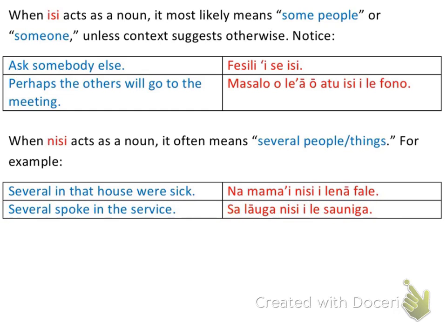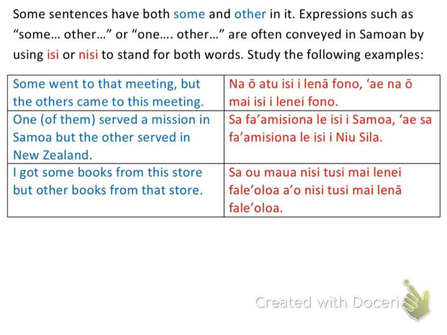So hopefully this is making sense to you. If it's not, then I encourage you again once more to pause, rewind where needed, okay? So moving on, some sentences have some and other in it, okay? So expressions such as some, other, or one, other are often conveyed in Samoan when using isi or nisi to stand for both words, okay? So study the following examples.